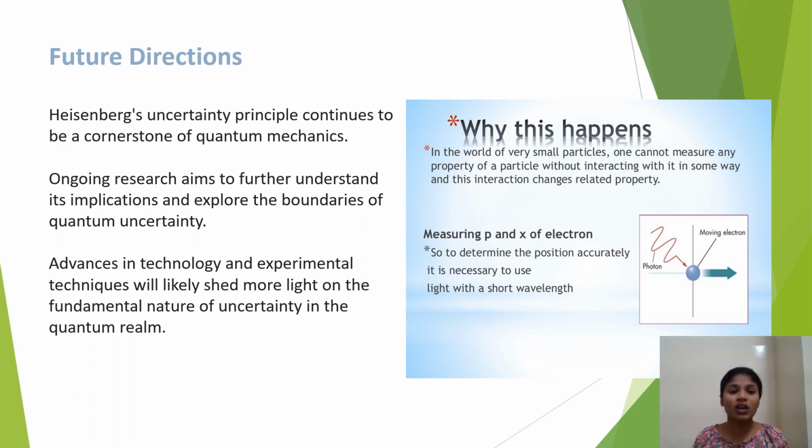Future direction. Heisenberg's uncertainty principle continues to be a cornerstone of quantum mechanics. Ongoing research aims to further understand its implications and explore the boundaries of quantum uncertainty. Advances in technology and experimental techniques will likely shed more light on the fundamental nature of uncertainty in the quantum realm.